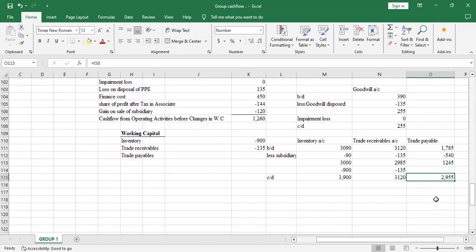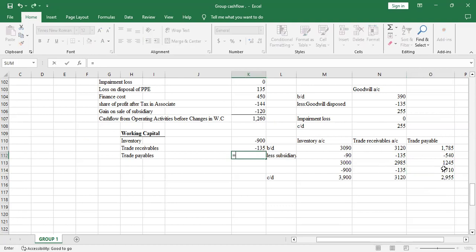And I said that whenever there's an increase in trade payable, that's a cash inflow. So we'll get the difference between this and that. That's the cash inflow of 1710. So just come here and say equals to, then you pick that, then pick that. So from that point, now we can get the cash flow.